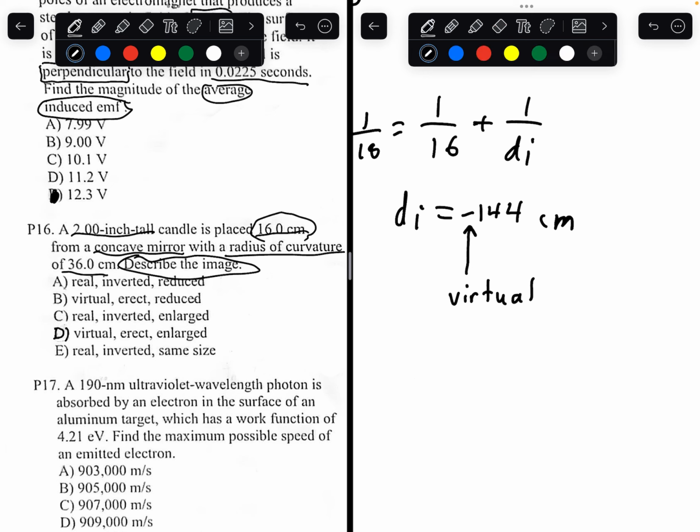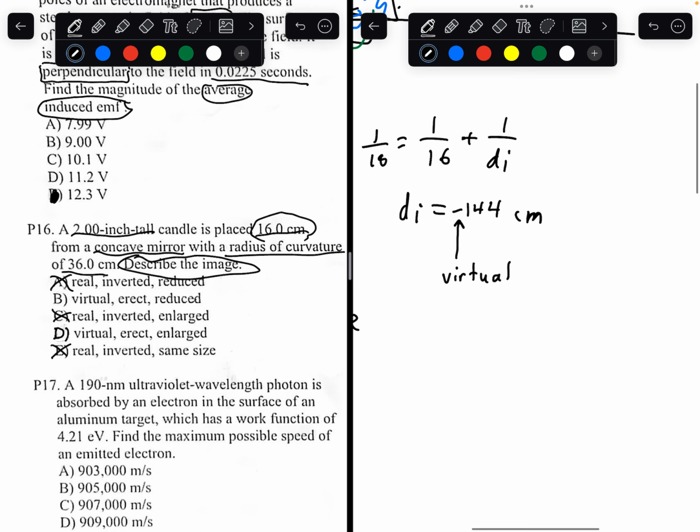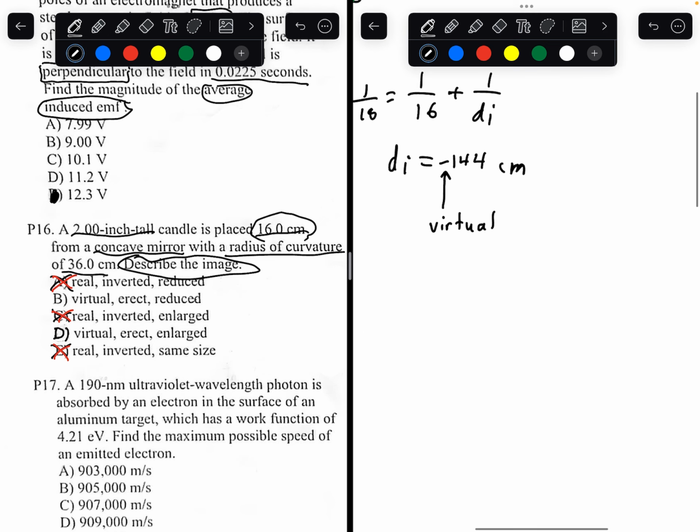So let's look at the answer choices. It has to be virtual, so we can eliminate A, C, and E, because all three of those show real. So we're left with B and D. Let's draw that in red. So now we have a virtual image.